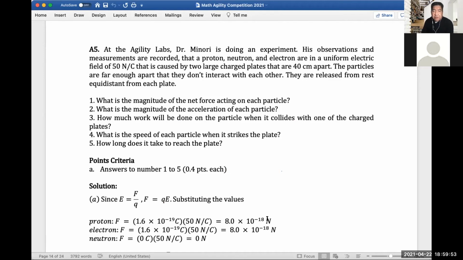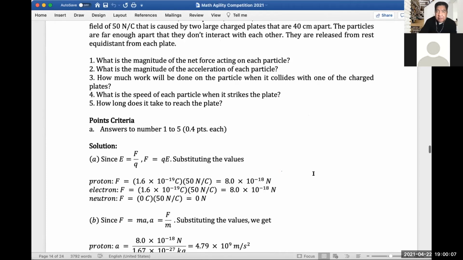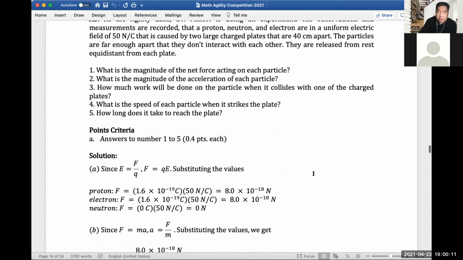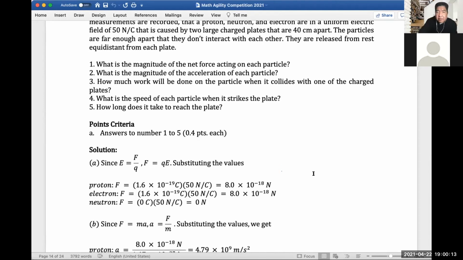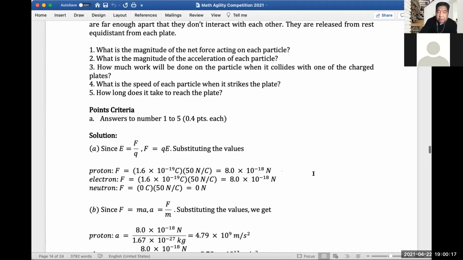So for the first question, what is the magnitude of the net force acting on each particle? Since we have the charge, we have the elements, the different elements, and we know the electric field, which is 15 newtons per coulomb.